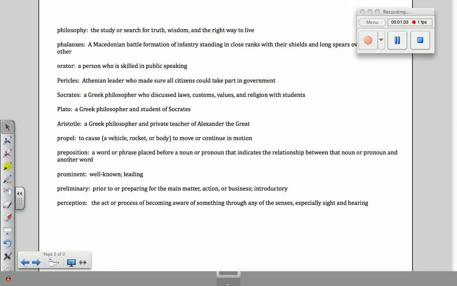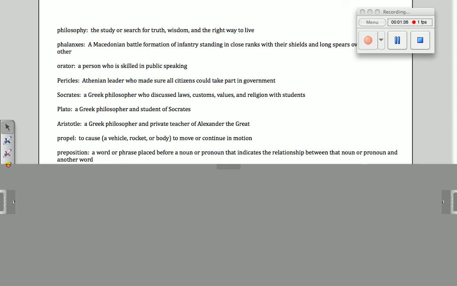The next word is your social studies, and it's philosophy. Philosophy is the study or search for truth, wisdom, and the right way to live.